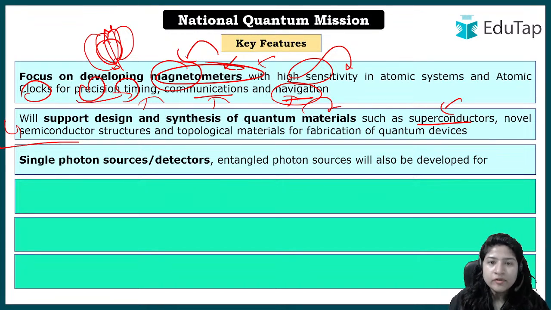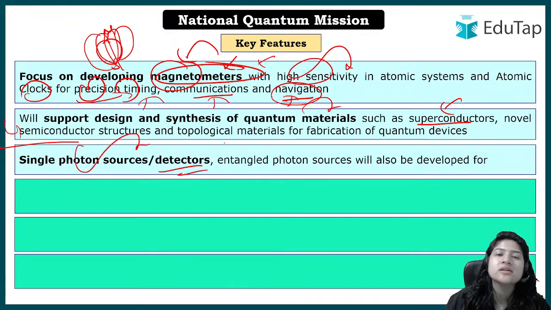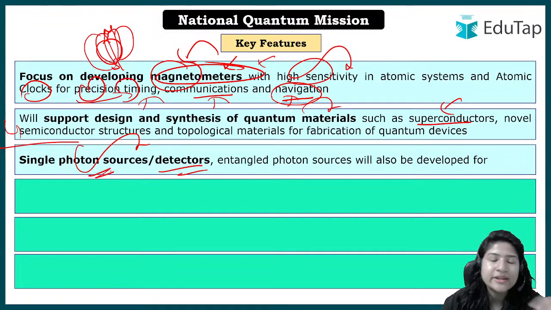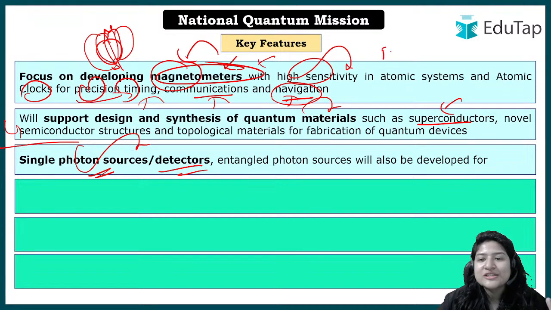ठीक है. Apart from that, under the scheme, single photon sources and detectors will be developed. अब ये single photon source क्या हुआ, we have understood that inside an atom there are 3 parts, right? Subatomic, we have understood that an atom is made up of electron, proton and neutron, ठीक है. अब single photon sources क्या होते हैं, ये ऐसे light sources होते हैं जो सिर्फ photon generate करते हैं. अब photon is a packet of energy.